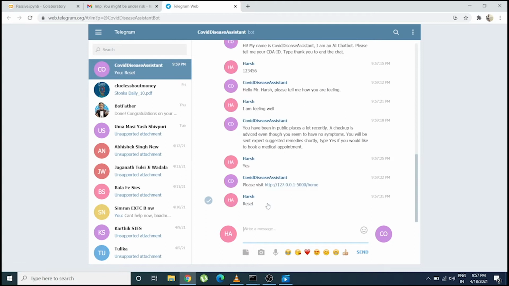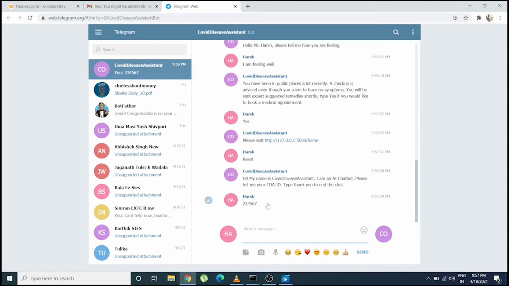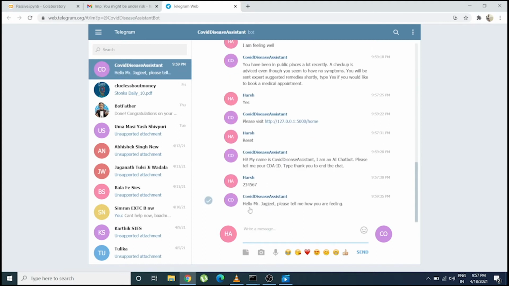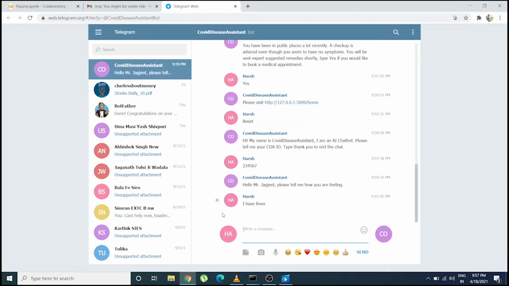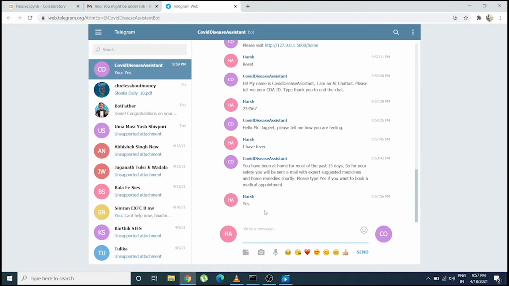Now we reset the bot and try for the low risk person. It recognizes the person as Jagjit. And if the low risk person has symptoms, it will still give an option to book a medical appointment. As we can see, it clearly mentions that there have been low risk for the past 15 days.